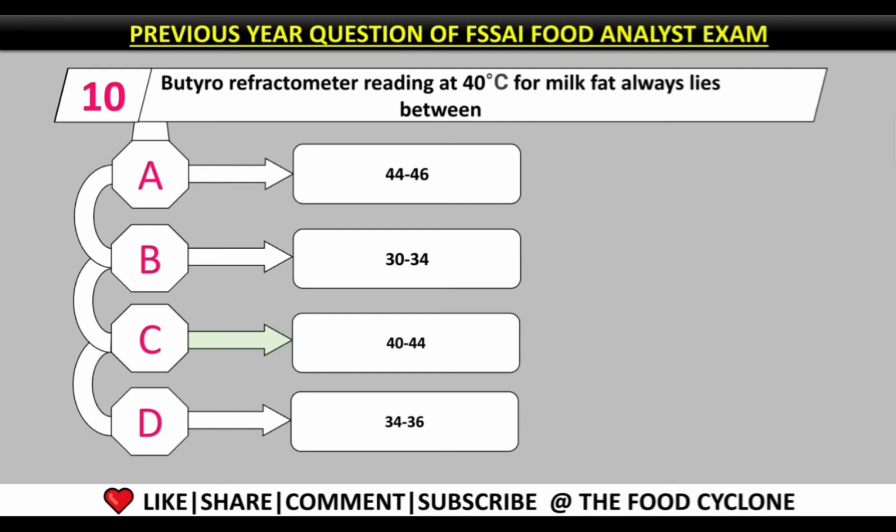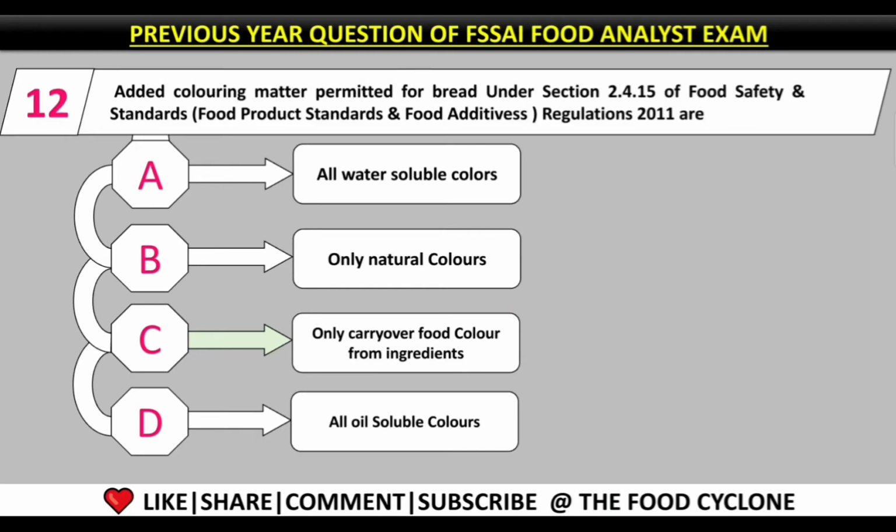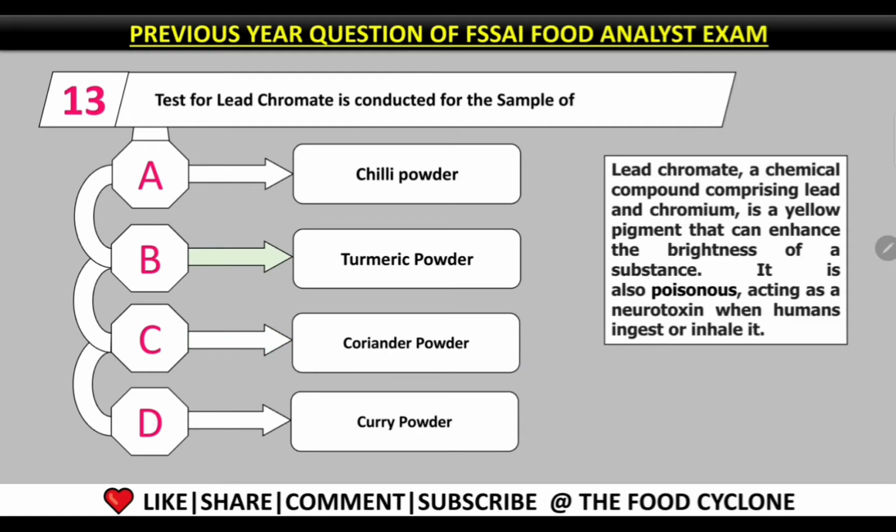Question number 10. Butyrorefractometer reading at 40 degrees Celsius for milk fat always lies between 40 to 44. This is the easy question which you need to remember that at 40 degrees Celsius milk fat always gives a butyrometer reading of 40 to 44. Question number 12. Added coloring matter permitted for bread under section 2.4.15 of Food Safety and Standards, Food Product Standards and Food Additives Regulation 2011 is that only carry over food color from ingredients is used as a food color. So option C is the correct answer of this question.